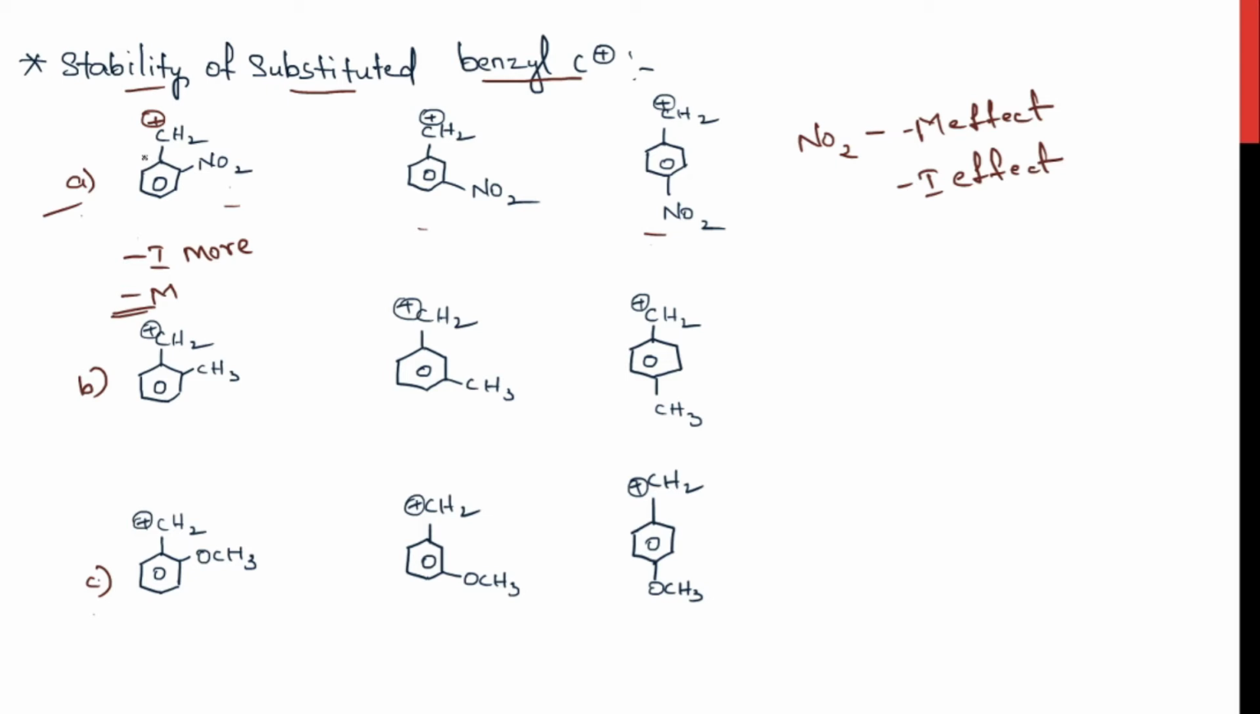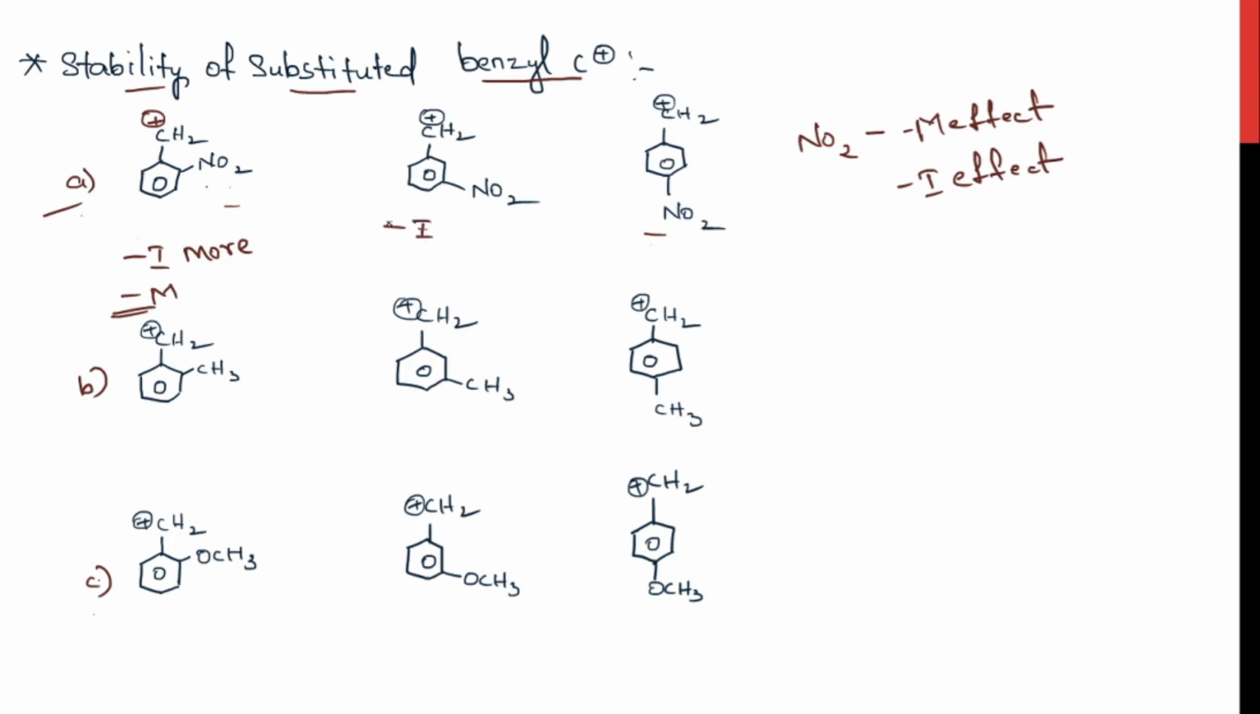It would be looking for the electrons, and the nitro group here is withdrawing the electrons. It is making the molecule more unstable. When the nitro group is in the ortho position, it is showing both the minus M effect and the minus I effect, right? When the nitro group is present at the meta position, it would be showing only the minus I effect.